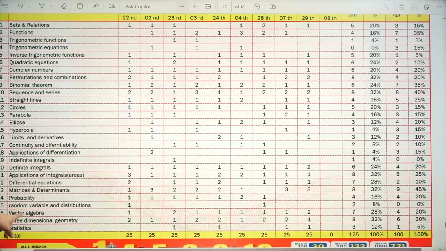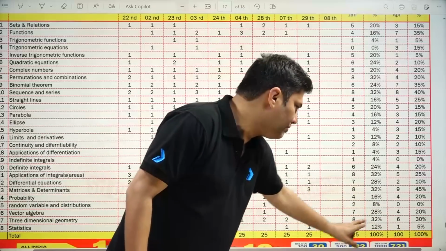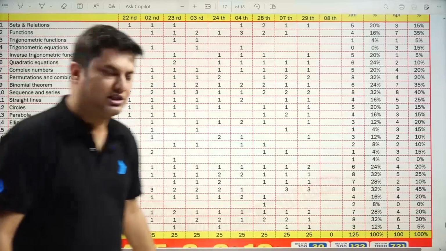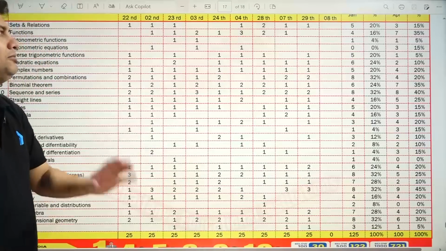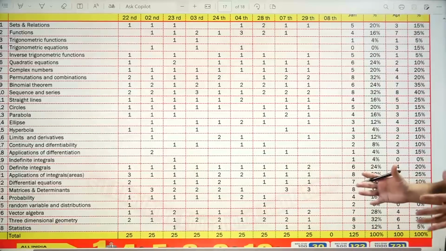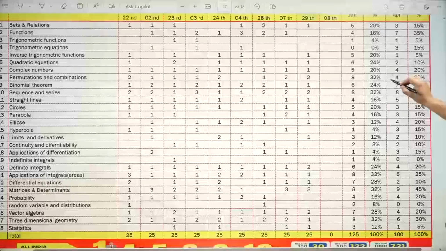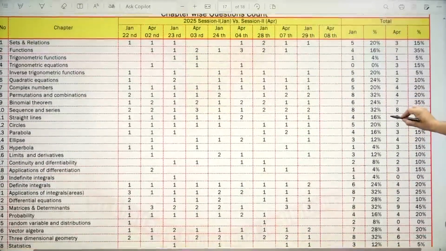And if I talk about vector algebra, 3D and statistics, the last 3, vectors have reduced from 7 to 4, 3D from 8 to 6, and statistics from 3 to 1. So you can see that there is a slight difference in a few of the chapters, and a slight increment in a few of the chapters. So this was the total number of questions in January.